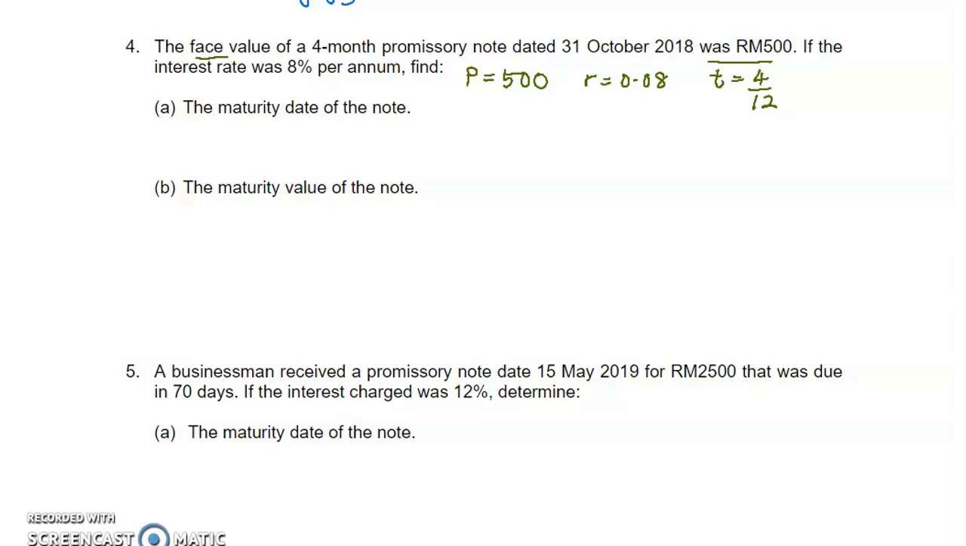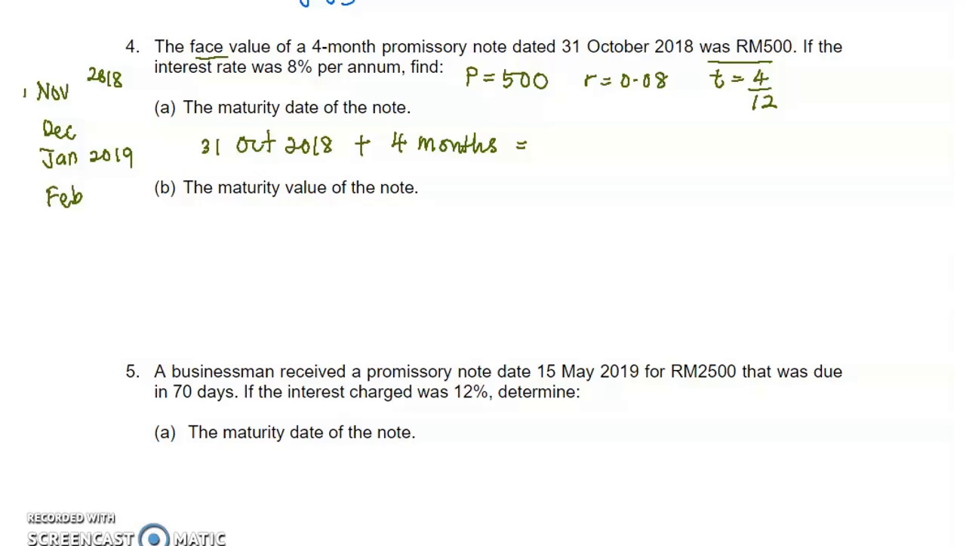So we know that the date of the note is 31st October 2018 and the term given is 4 months, so plus 4 months. After October, November, December, here is 2018. So here will be 2019. January, February. Okay, 1, 2, 3, 4. So now February. Look at 2019: leap year or non-leap year.